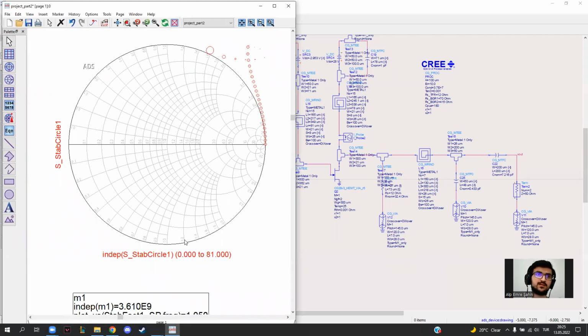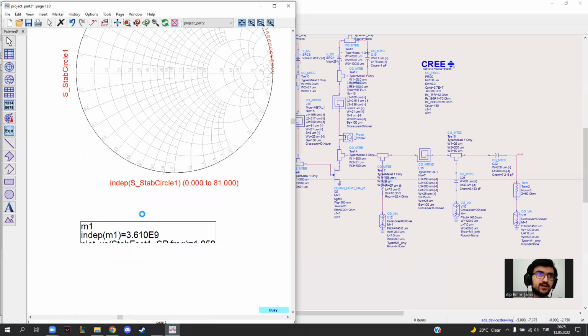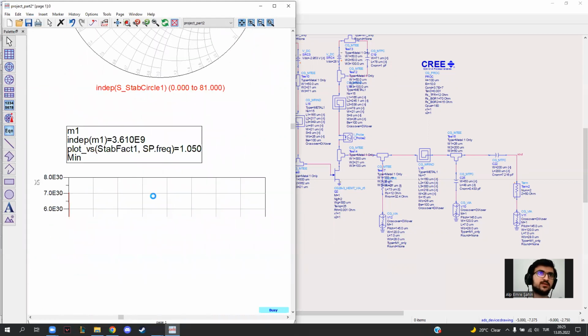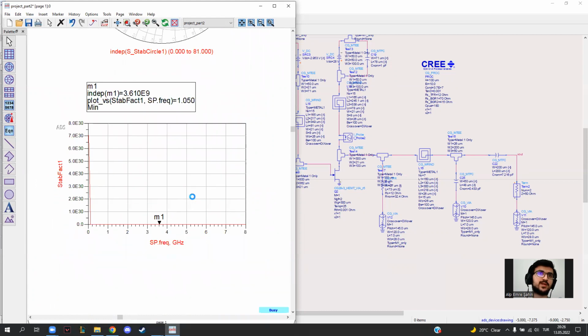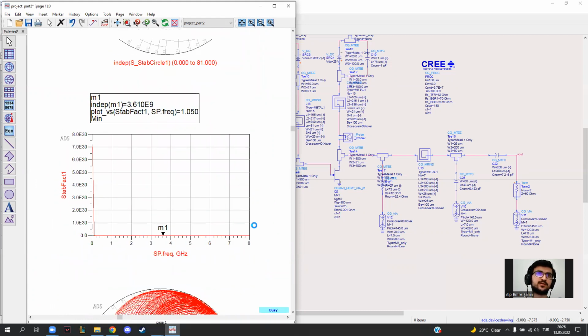Also, we can confirm it by looking at the stability factor plot versus the frequency I just specified. As you can see, the minimum marker is at around 3.5 gigahertz, and the value is 1.05. If we have a stability factor greater than 1 at any frequency, our circuit is stable.